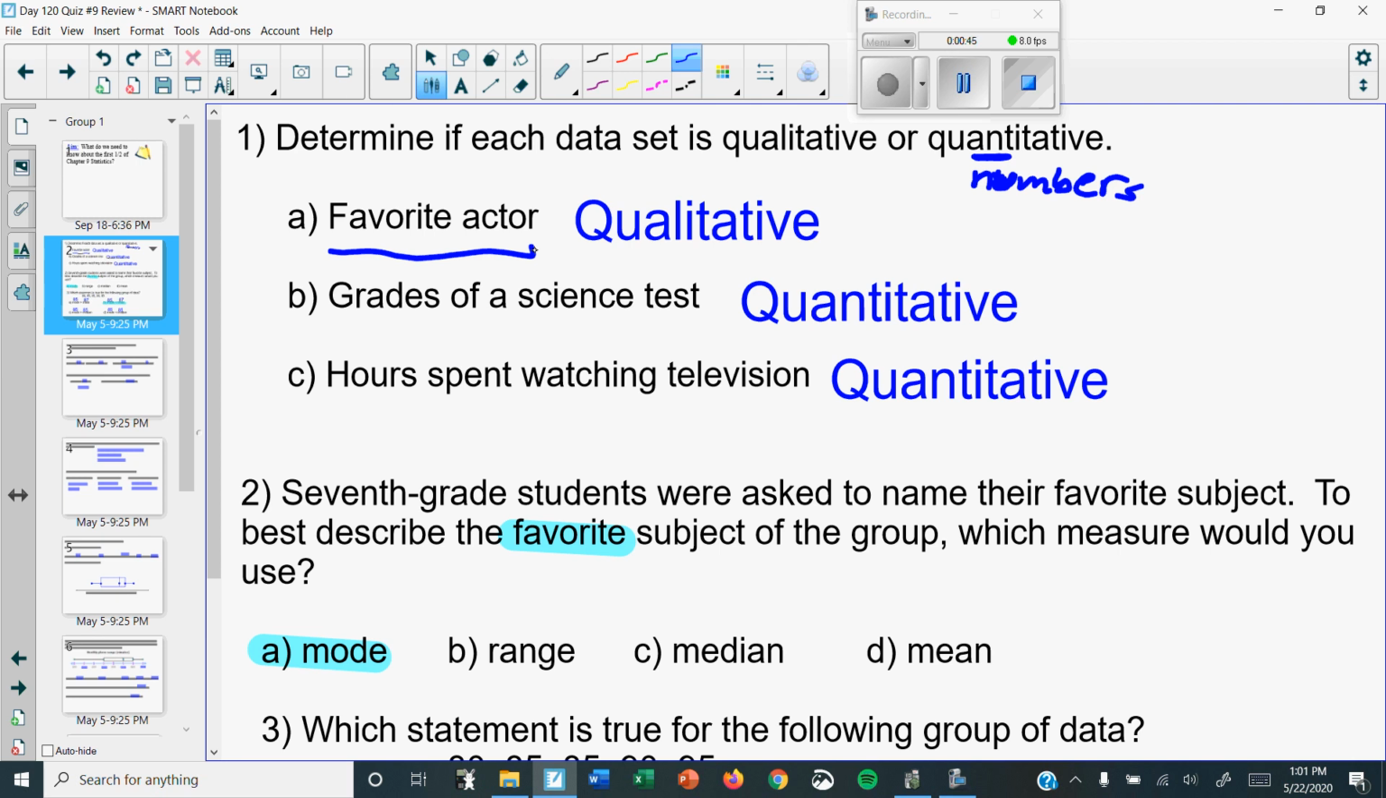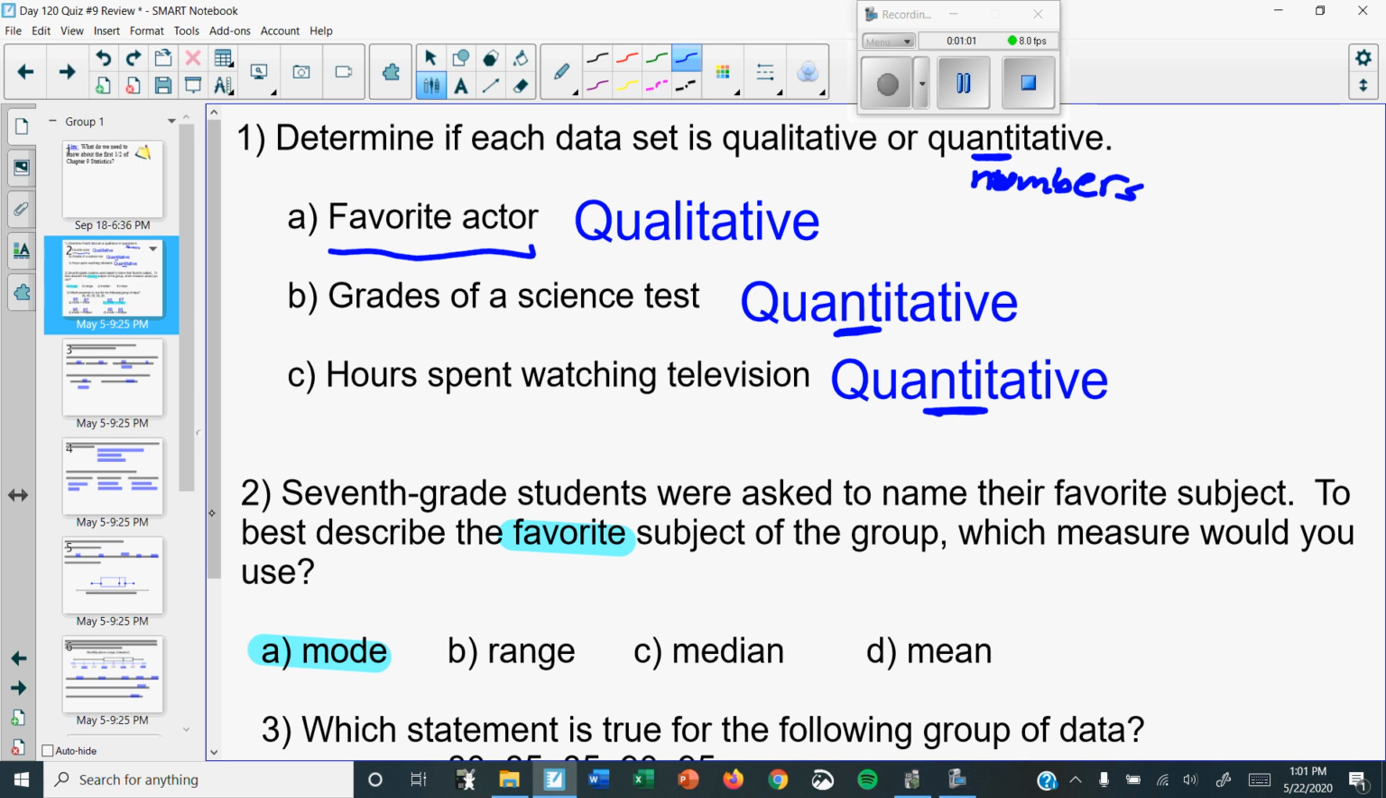For grades on a science test, think about it. Could you find the average of that? Yes, so then it's quantitative because it involves numbers. Hours spent watching television, could I find the average time? Yes, you can, so it's quantitative.